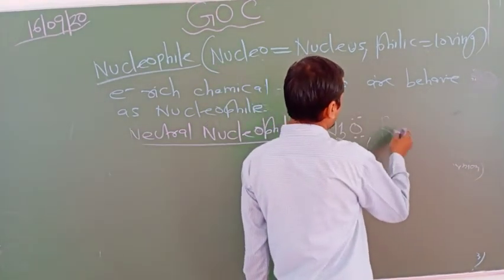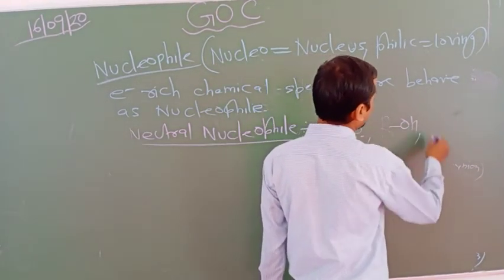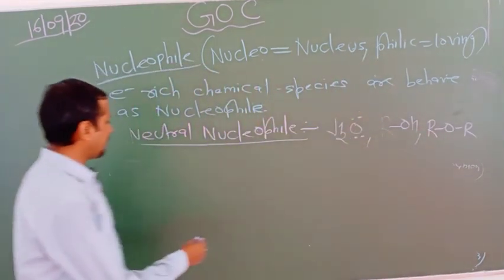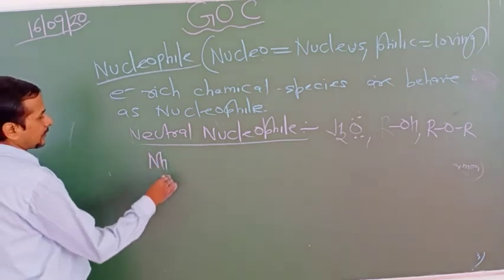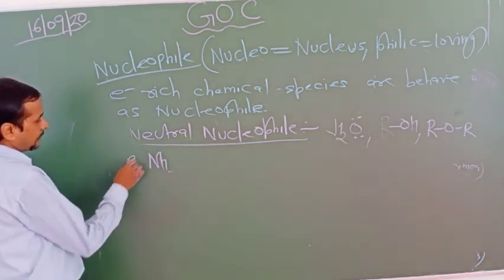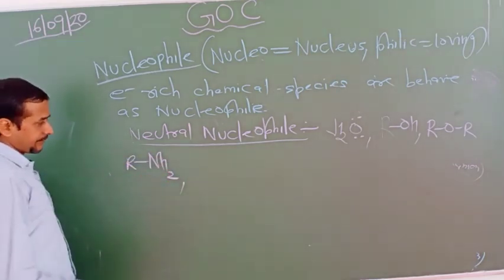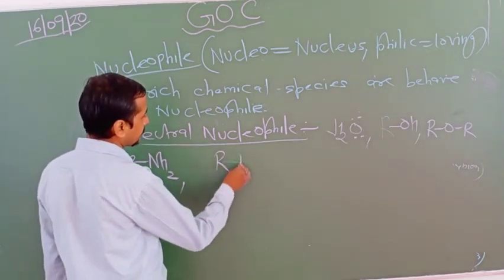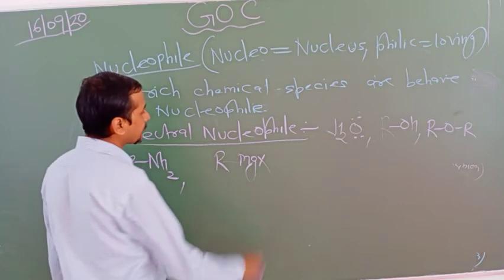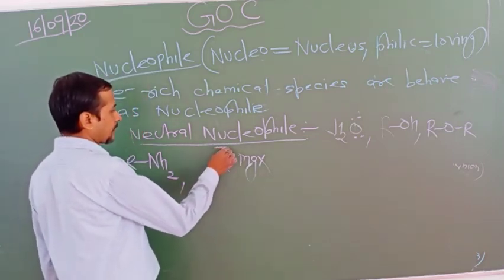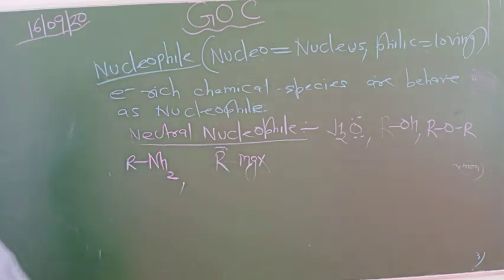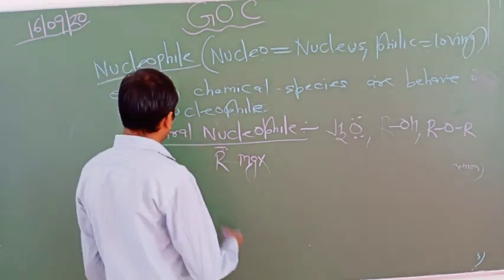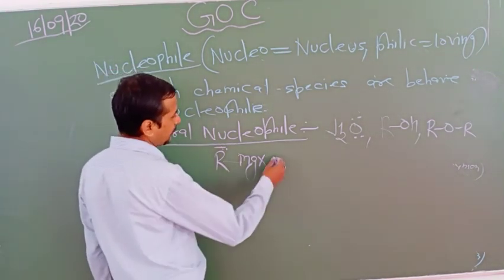Then alcohol, ROH, then ether, ROR, then RNH2, that is the primary amine. Then RMgX, here R contains negative charge, so after breaking this bond, this also behaves as nucleophile.